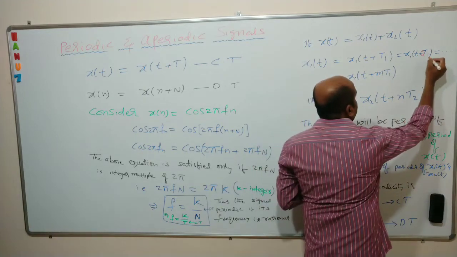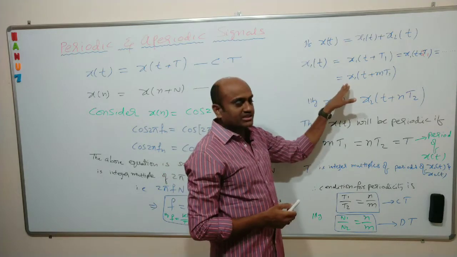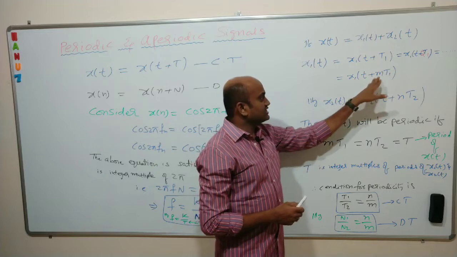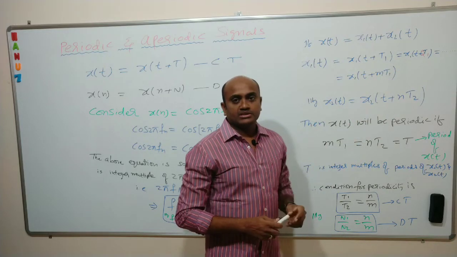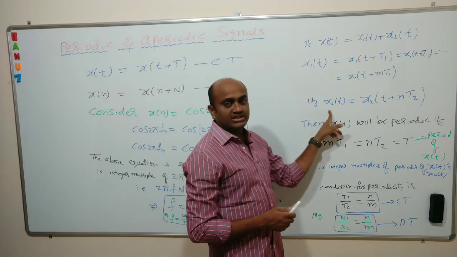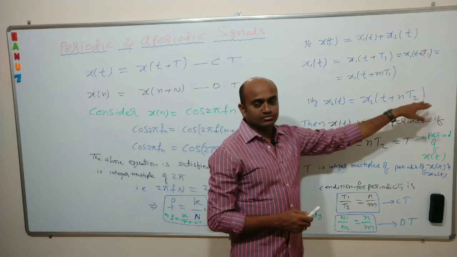I will summarize it like this: x1 of t is equal to x1 of t plus m T1, then the signal is said to be periodic. Similarly, x2 of t is periodic if it satisfies the condition x2 of t plus n T2.